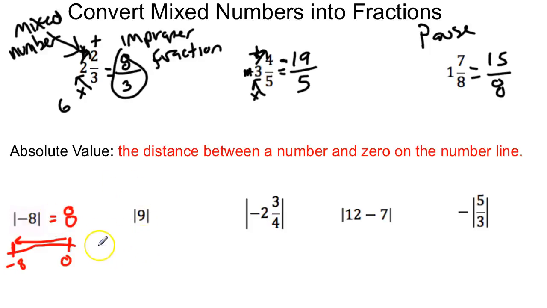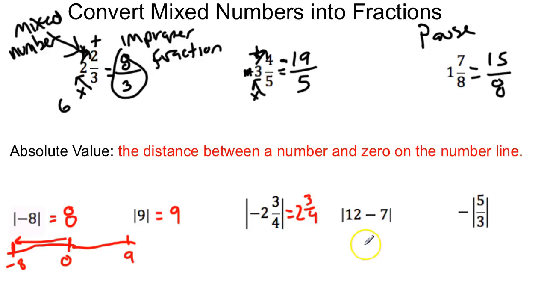Alright, let's look at 9. So this, if I continue the number line, 9 would be somewhere over here. So how far did I go from 0 to 9? Well, I went 9. A common mistake that I see a lot is people, they just change the sign. If it's negative, they make it a positive. Over here, the absolute value of -2 3/4, well, that's going to equal +2 3/4.